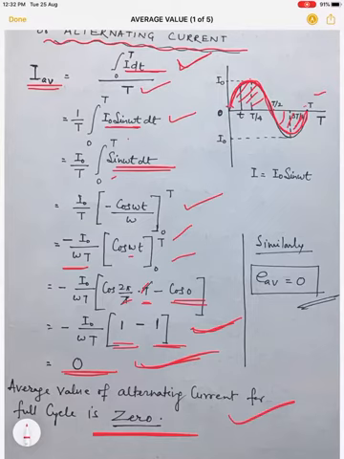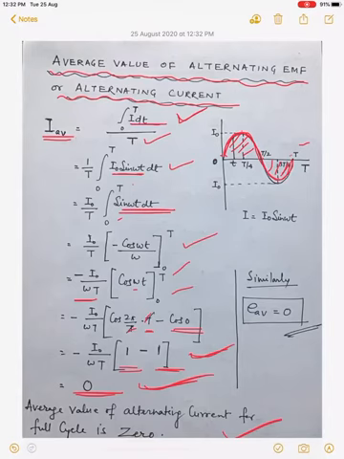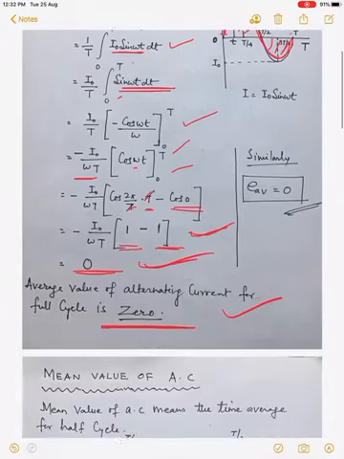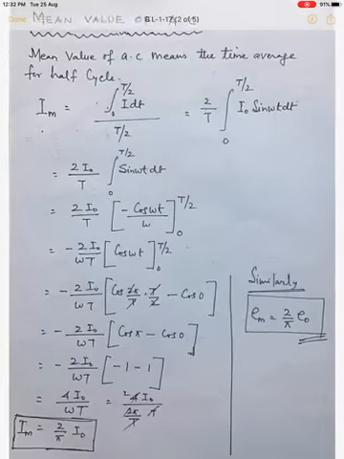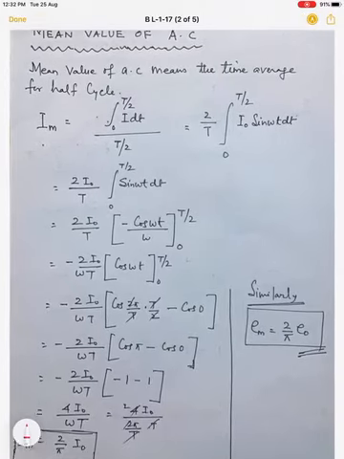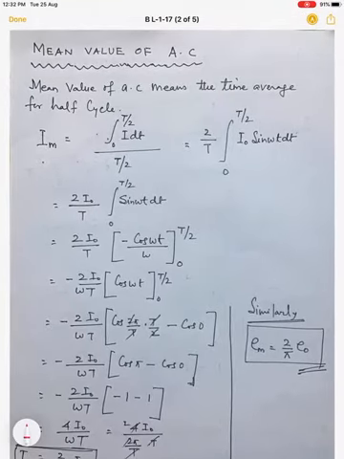Now come to the next part. Now we have to find the mean value. Mean value we have to treat in the same manner, but we are taking the average for half cycle. So our limit of integration changes from 0 to T to 0 to T by 2.